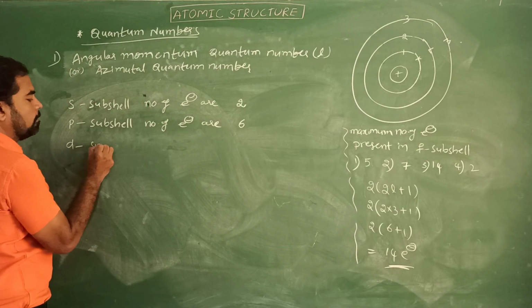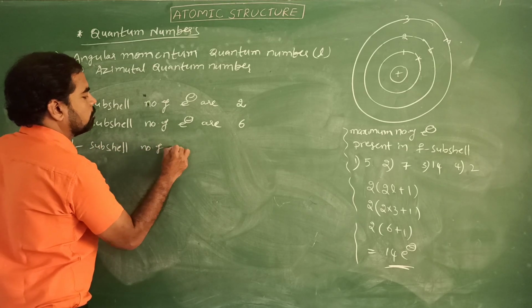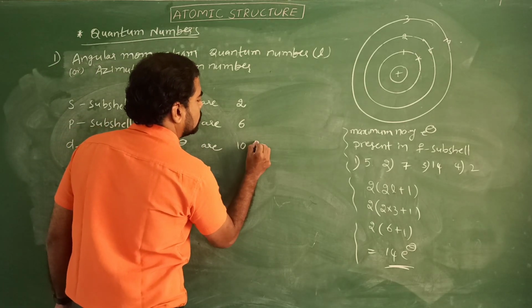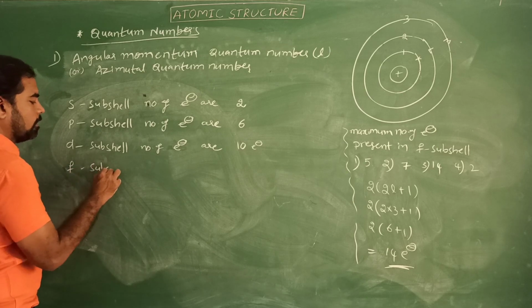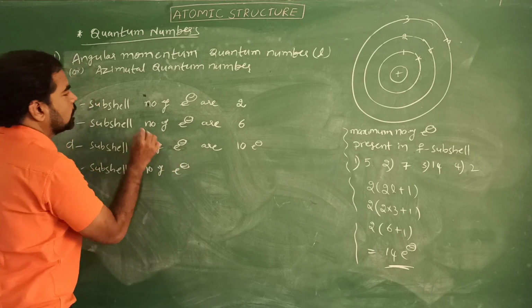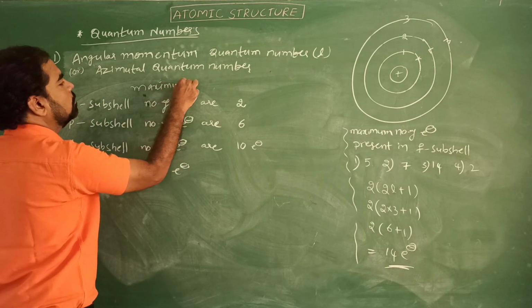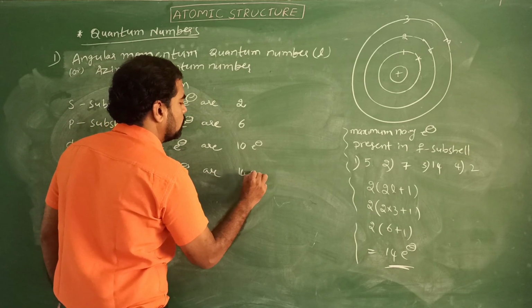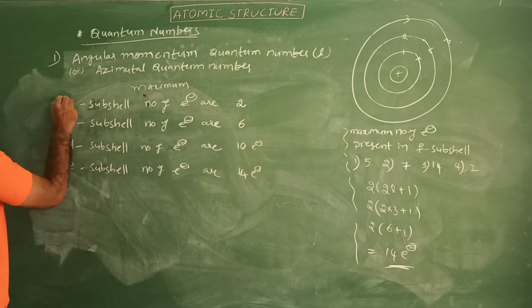For d subshell, the maximum number of electrons is 10. For f subshell, the maximum number of electrons is 14. Okay students, so remember.